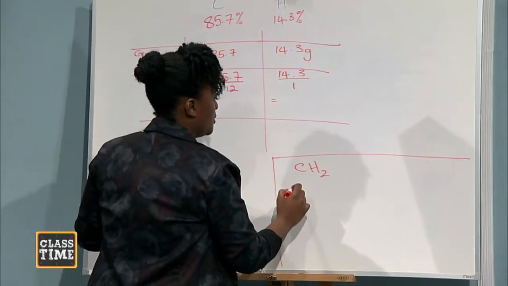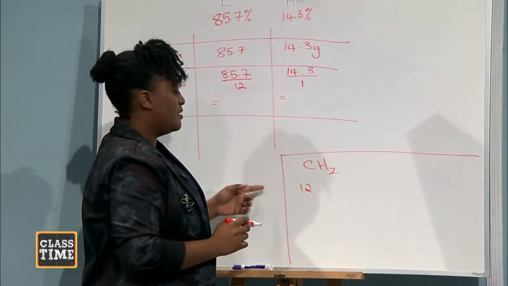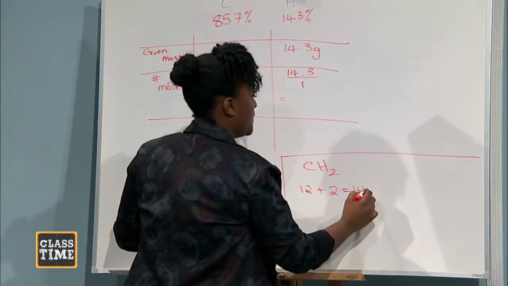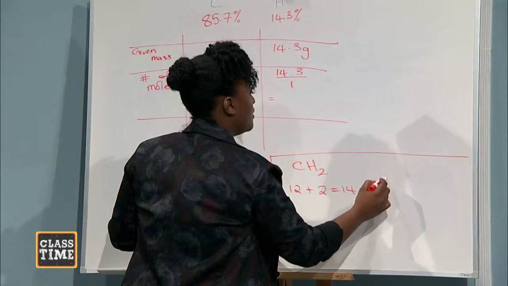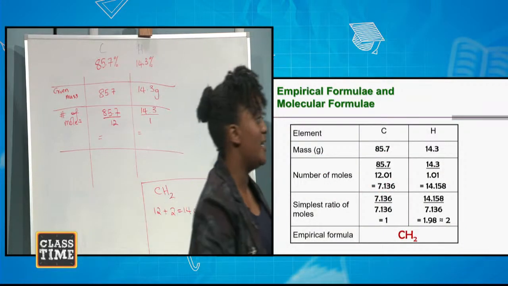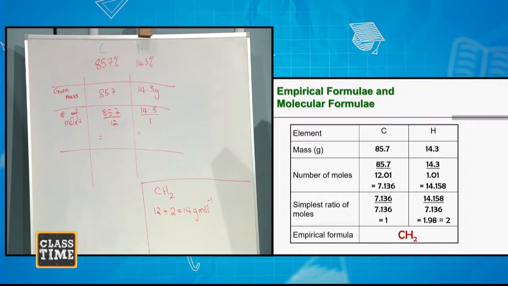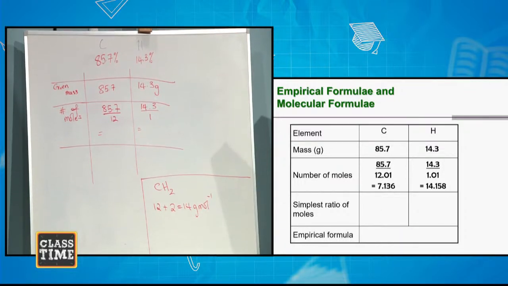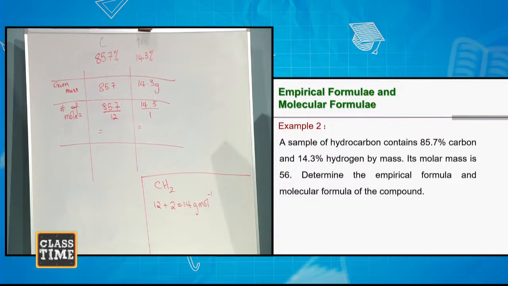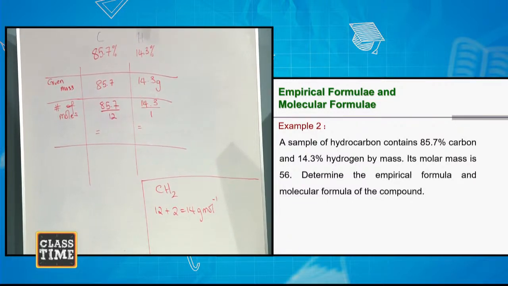So 12 is the mass of carbon plus 2 hydrogens, that's 14. So this is 14 grams per mole. If I get 14 grams per mole, how can that help me to calculate the molecular formula? Remember, in the question, it told us that the molar mass for the molecule is 56.